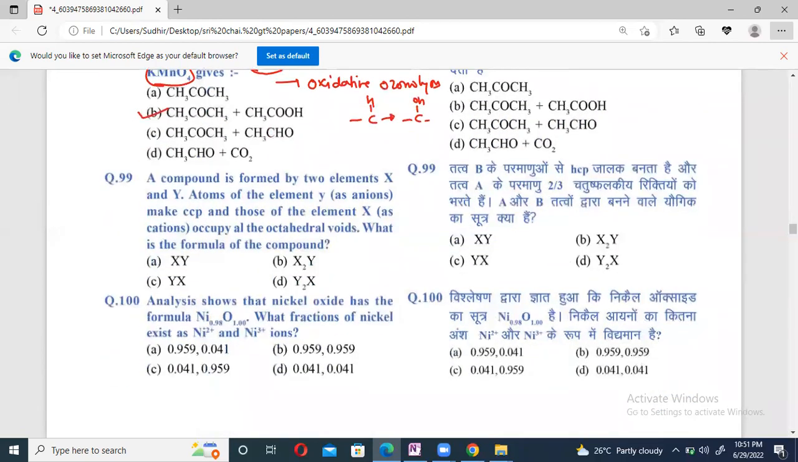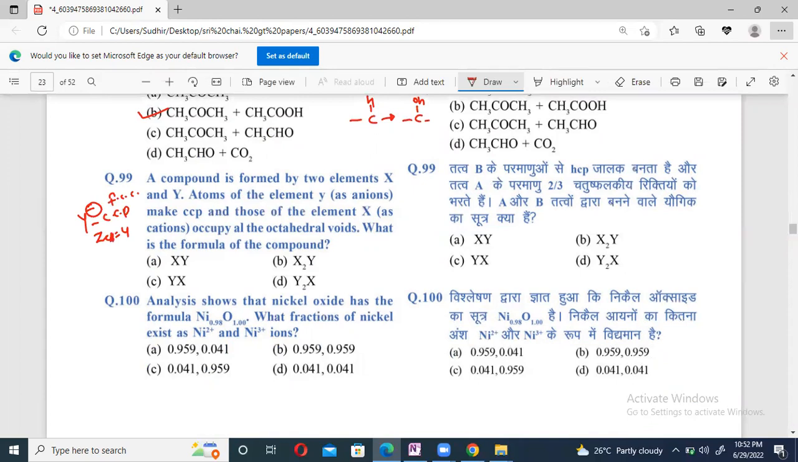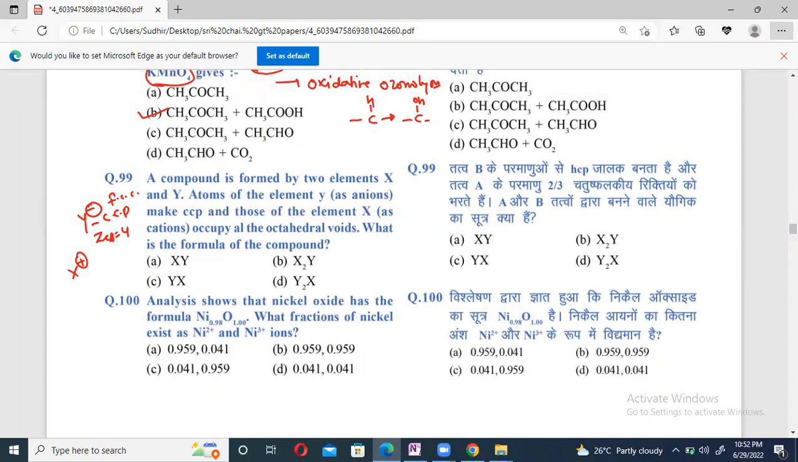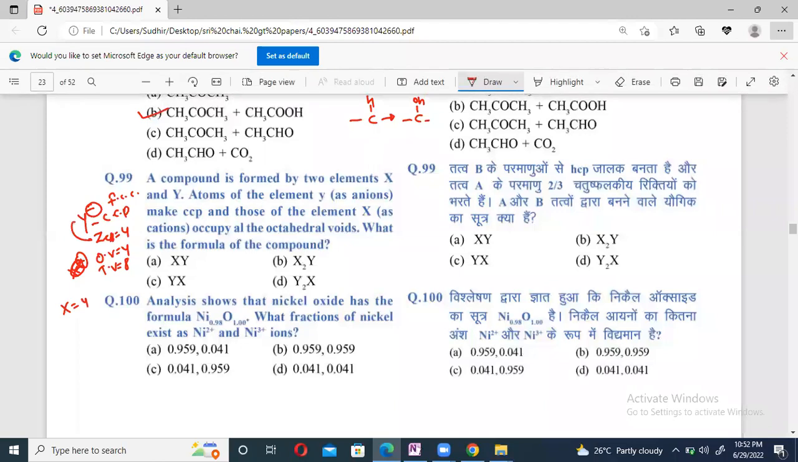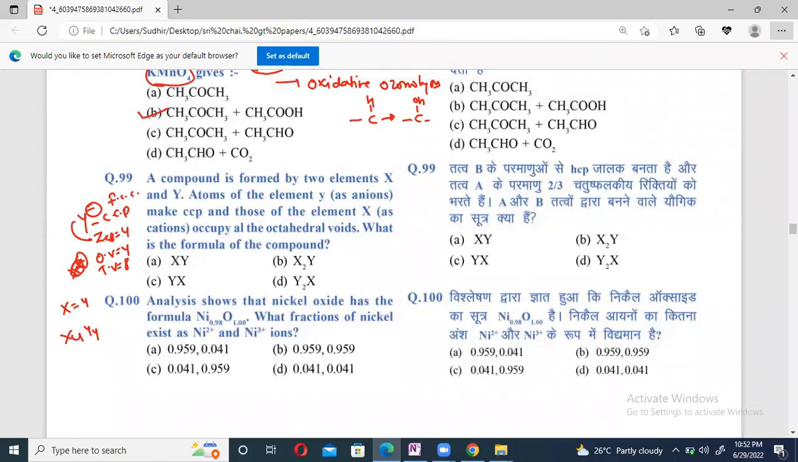Now 99. A compound is formed by two elements X and Y. The atoms of the element Y are the anion. They make a CCP, which means Z effective is equal to 4, beta. CCP is also called face centered cubic. And those of the element X, the cation, occupy all octahedral voids. See, beta, Z effective 4, OV 4, TV 8, so Y is equal to 4. X will occupy all the octahedral voids, so X is also 4. What is the formula? X4Y4, 1 is to 1. Option A is correct, 99.